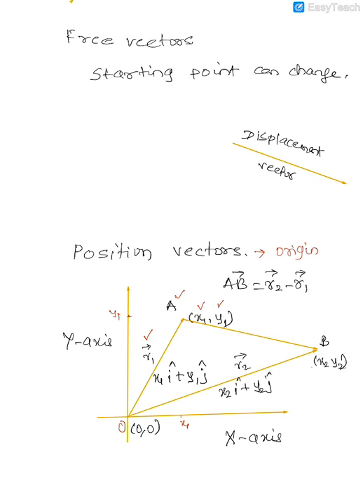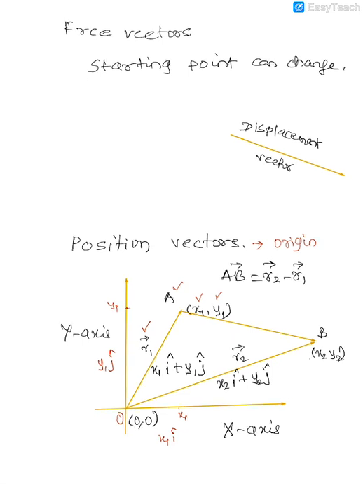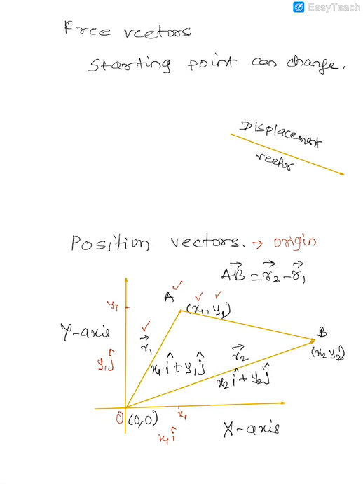Now how is this vector represented? It is x1 in the x direction, so it is x1 into i cap. i cap is for the x direction. And y1 is in the j direction. So we move x1 in the x direction, which becomes x1i, and we move y1 in the y direction, which becomes y1j.